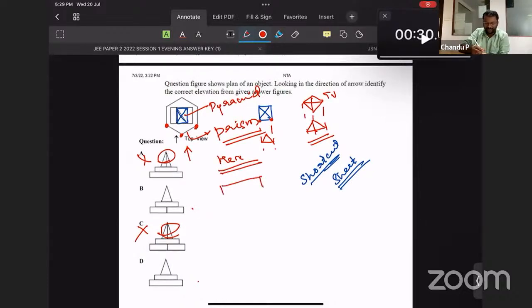So the prism family is having rectangles as the front view. Okay, here 1, 2, 3, 3 vertices. So we need to have 3 vertical lines over here. So the answer will be having these 3 vertical lines. Option D is missing it. That makes option B the right answer. Okay, so B is the right answer.